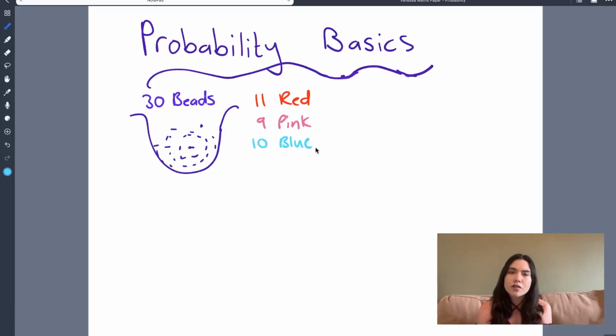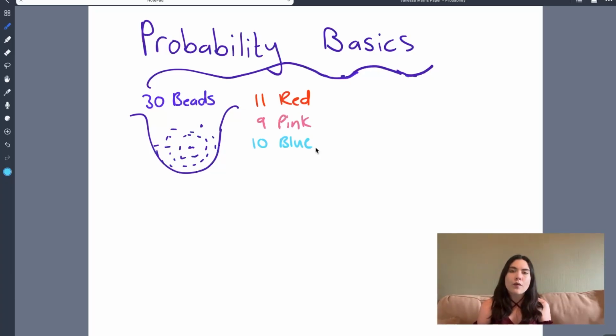All right, so for those of you who, again, are a little bit more used to probability, we are going to do this question with replacement. What that means is that once you pull the bead out of the bag, you're not going to put it down on the table, you're going to put it back in the bag. Okay, but that doesn't matter too much right now.